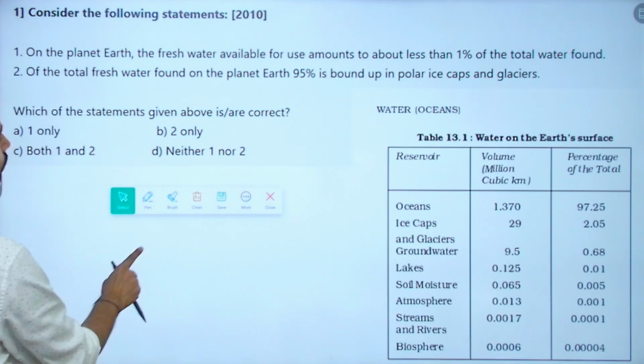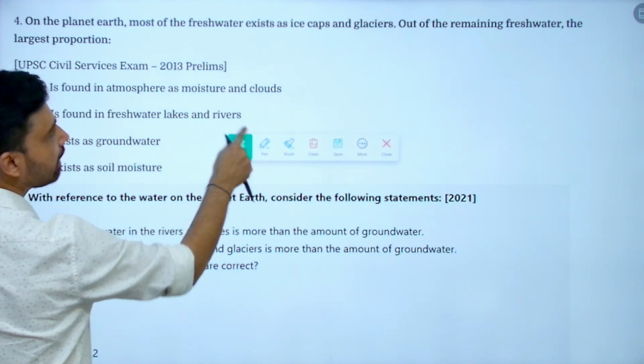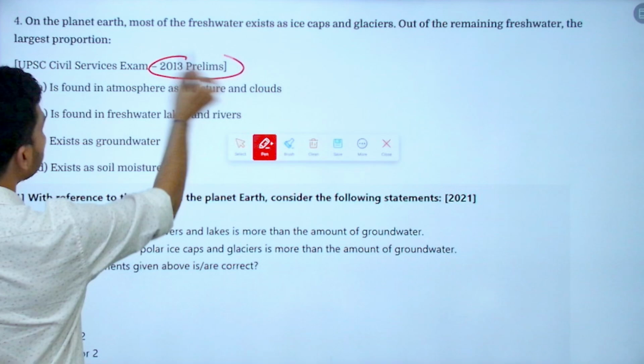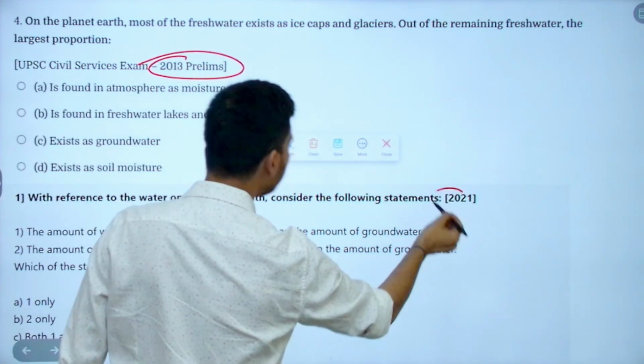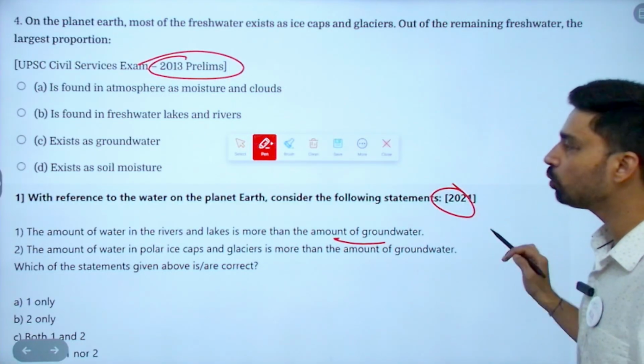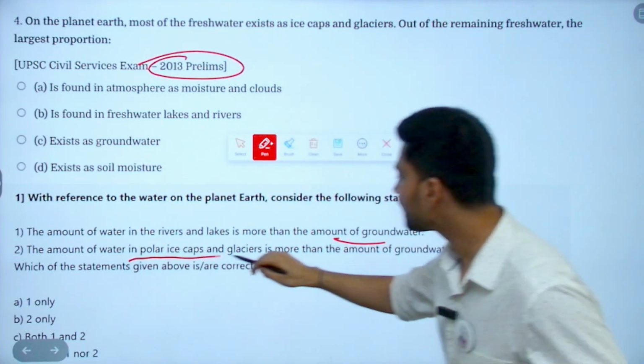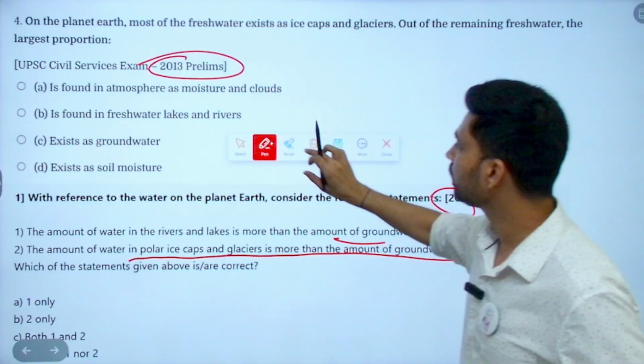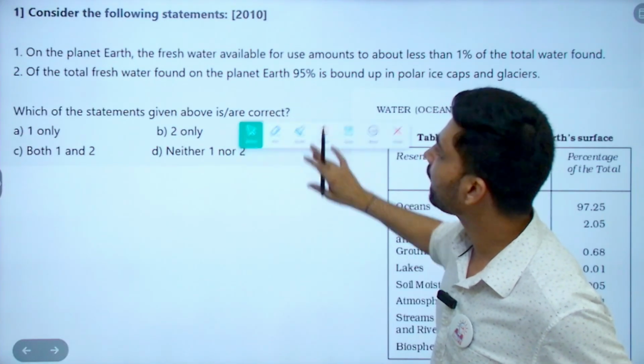And now, interestingly, if you look, they have asked questions over several years. One was in 2013 prelims. Then again they asked the same question in 2021: the amount of water in the rivers and lakes is more than the amount of groundwater. The amount of water in polar ice caps and glaciers is more than the amount of groundwater. Let us first look at the question and try to find the answer.